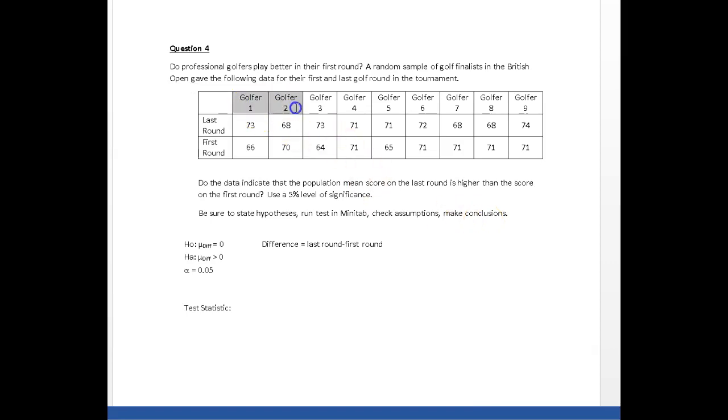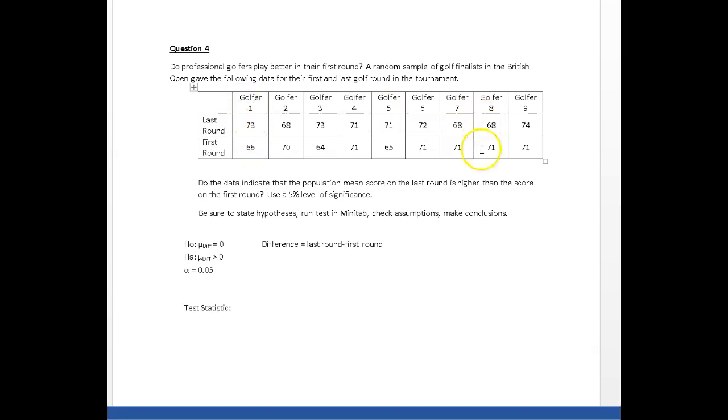Well, when I look at this, I've got 9 golfers, and for each of these golfers, we have recorded their score on the first round and on the last round. Now that means, in this case, that 73 and the 66, that's a score that's tied to golfer number 1. 68 and 70 is tied to golfer number 2, etc. This is a paired situation, and it's paired because we've only randomly picked 9 golfers, and for each of these 9 golfers, we're doing 2 measurements. One on the first, one on the last round.